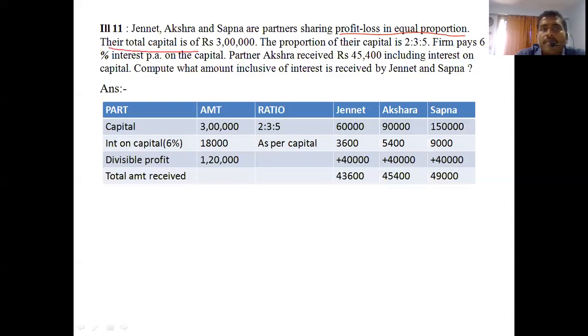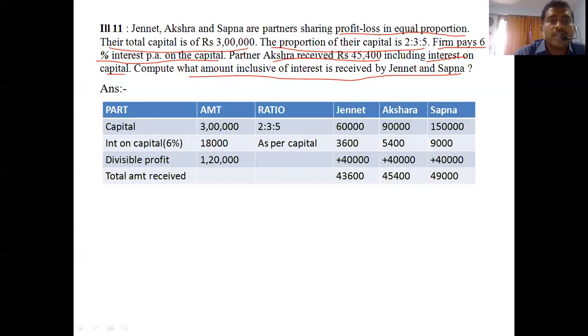Their total capital is 3 lakh, and the proportion of their capital is 2:3:5. The firm pays 6% interest per annum on capital. Partner Akshara received 45,400 including interest on capital. Compute the amount, inclusive of interest, received by Zenit and Sapna.